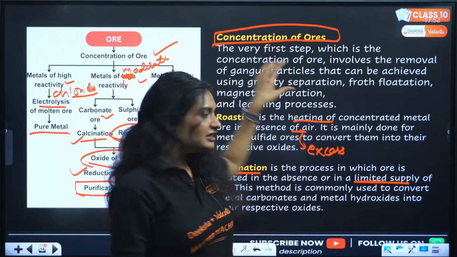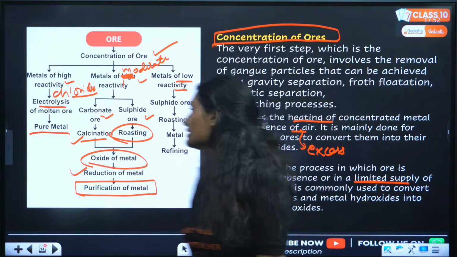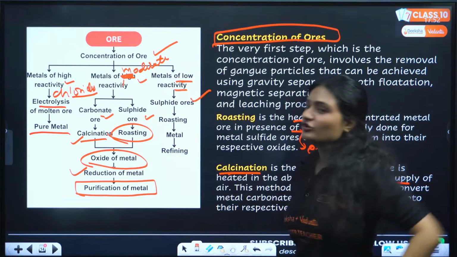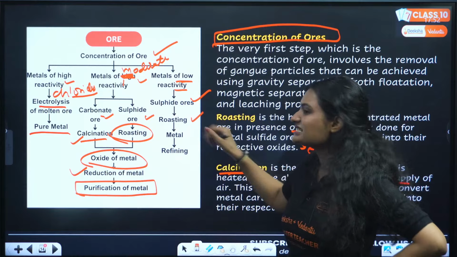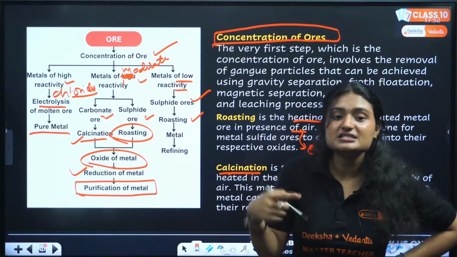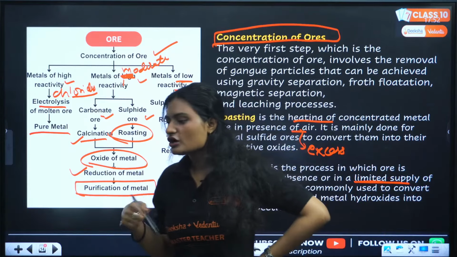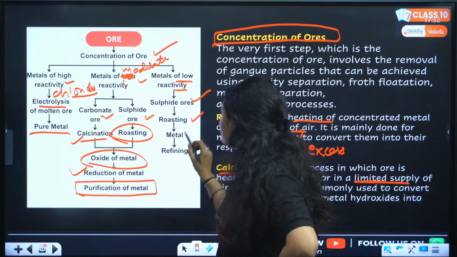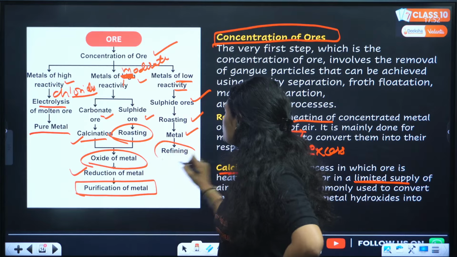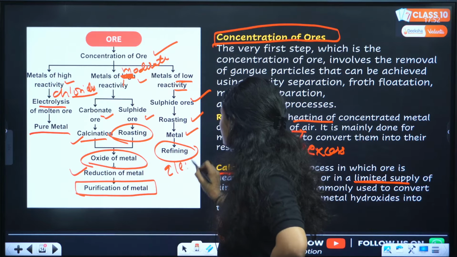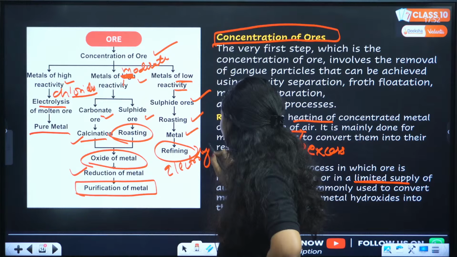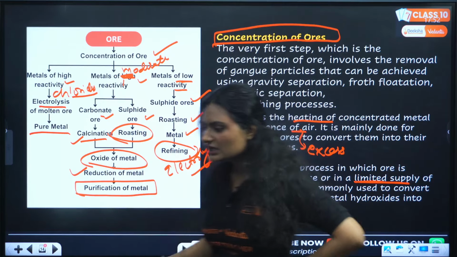The metals of low reactivity also exist as their sulfide ore. From sulfide ore you do roasting, that is heating in presence of excess oxygen. And then you get the metal, and then you do the electrolytic refining. Clear?